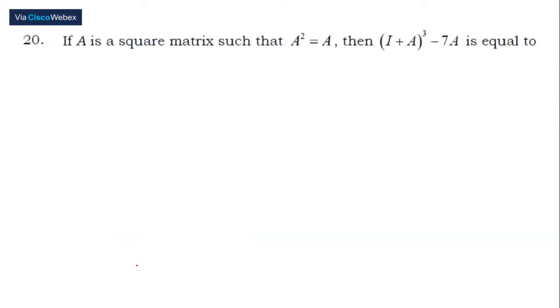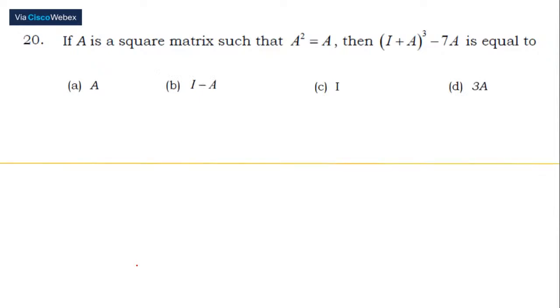20th. If A is a square matrix such that A square equals A, then... Tarun, I haven't given the options. How can you say the answer is A? A is a square matrix such that A square equals A, then I plus A whole cube minus 7A is equal to. Let's see whether Tarun is right. Start solving this.